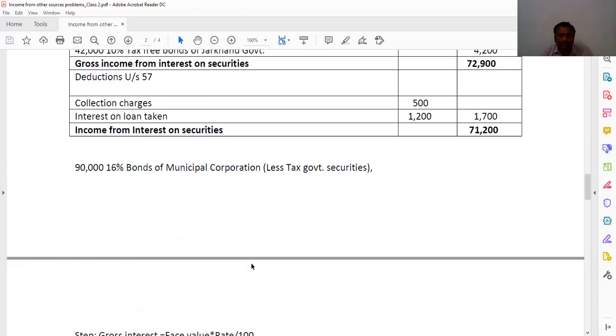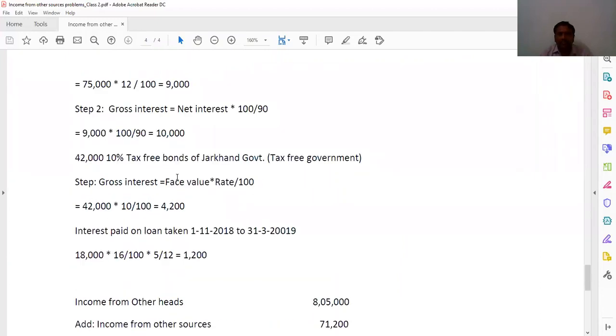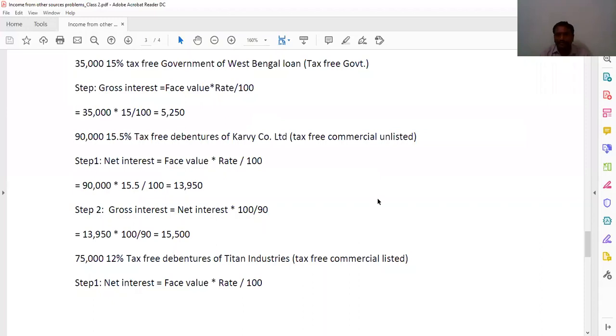Next, tax-free bonds of Jharkhand. 42,000 10% tax-free bonds of Jharkhand government. So Jharkhand is government, tax-free government, 1 step. Gross interest is equal to face value into rate by 100. 42,000 into 10% is 4,200. So that we wrote here.